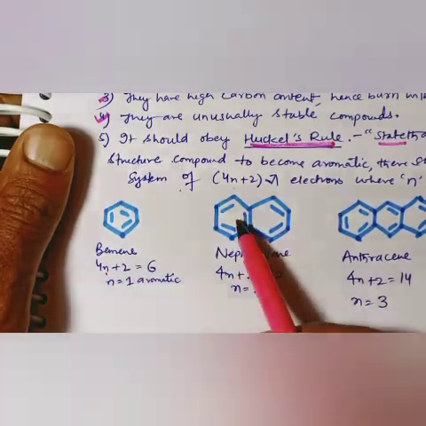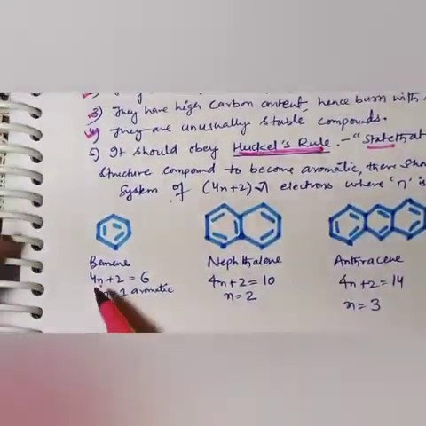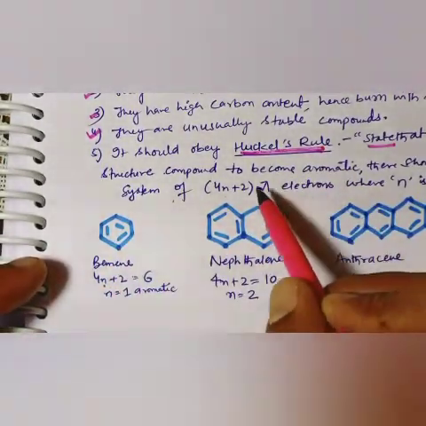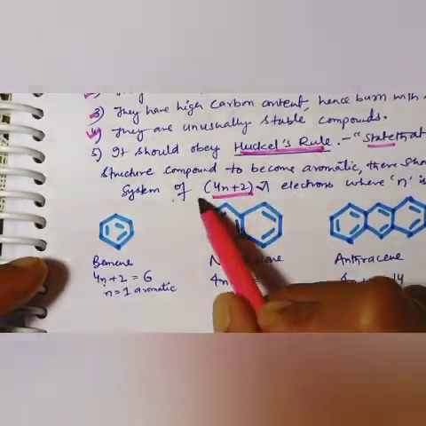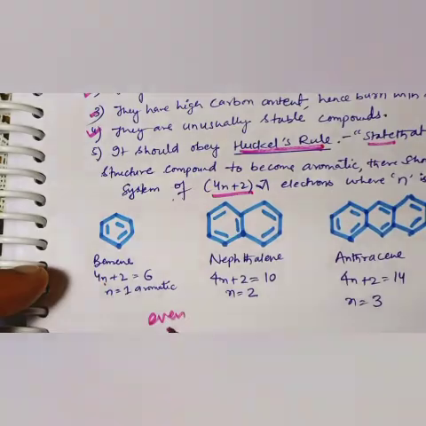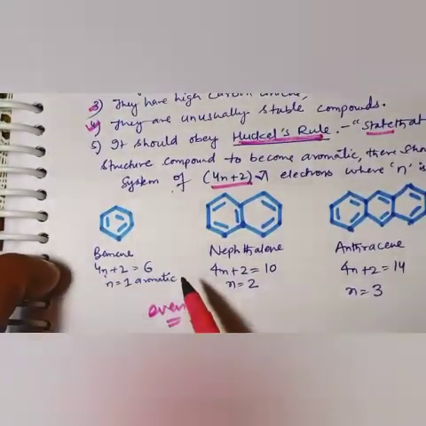If there are 2 rings, n will be 2. If there are 3 rings, n will be 3. So the value of n is the number of rings. When you put the number of rings into this formula, the number of pi electrons it gives should match. If it does, the ring is aromatic. If not, it is non-aromatic.